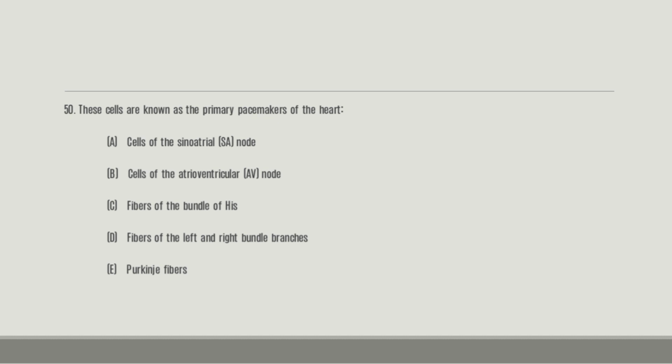50, which is the last question on the list. These cells are known as the primary pacemakers of the heart. A. Cells of the SA node. B. Cells of the AV node. C. Fibers of the bundle of His. D. Fibers of the left and right bundle branches. E. The Purkinje fibers. So the answer is A, the cells of the SA node. I think in some textbooks they call them the P cells, pacemaker cells.